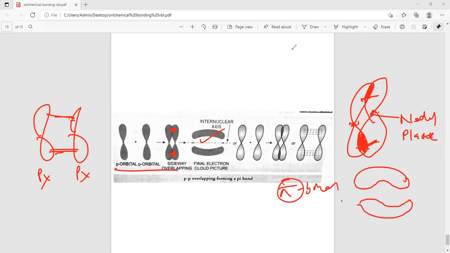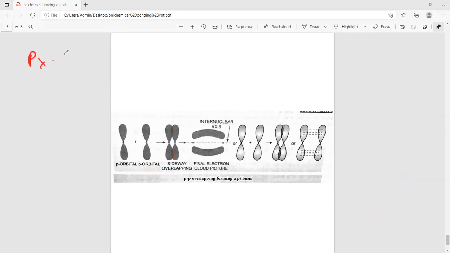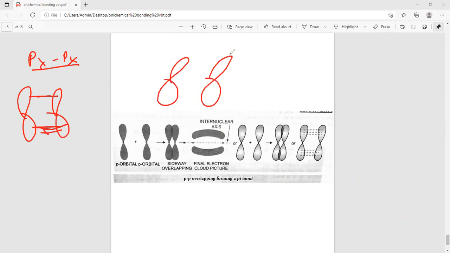So a pi bond is of two types. First is px-px, and this type of bonding is sidewise overlapping. Second is pz-pz, both in the z direction.